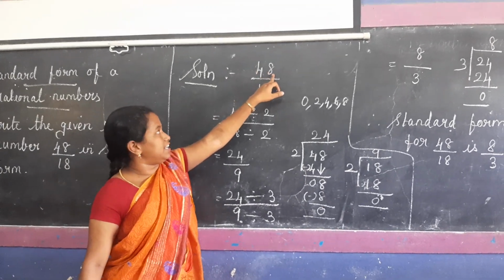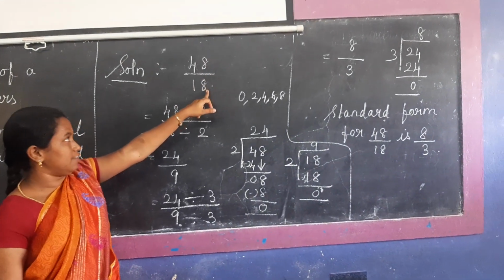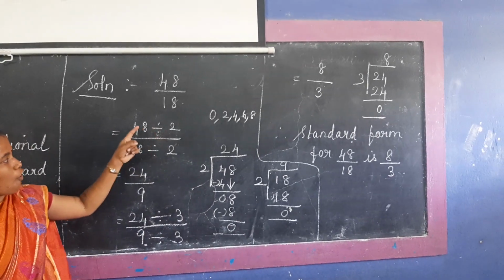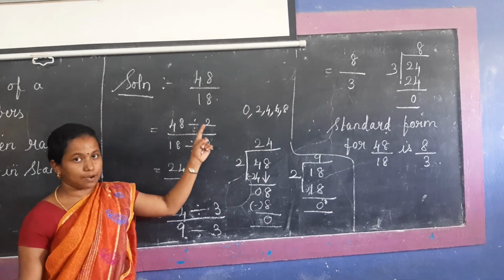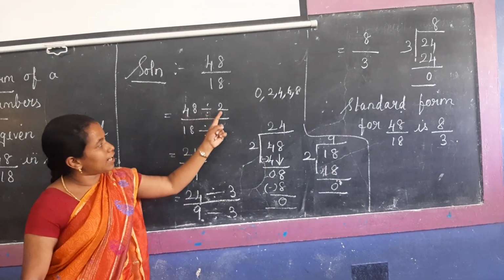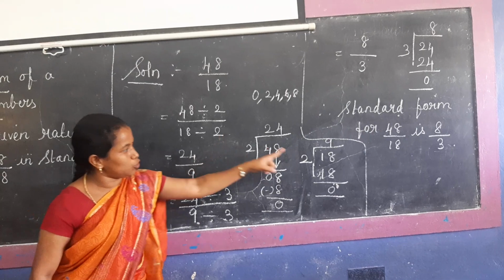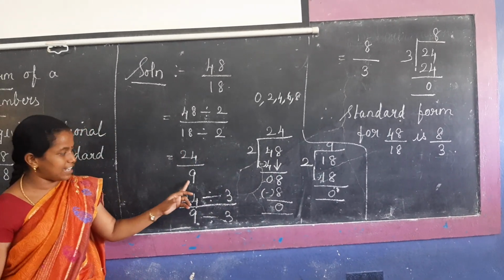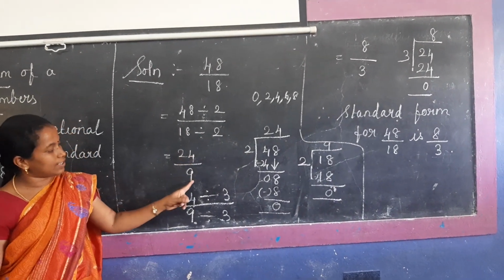See the last digit in each case. Here 8 is given, here also 8 is given. 8 is an even number, so we can divide 48 and 18 by 2. So 48 divided by 2, 18 divided by 2. 48 divided by 2 you will get 24. 18 divided by 2 you will get 9. Again, here 24 is an even number but 9 is not an even number, so we can't divide both the terms by 2.